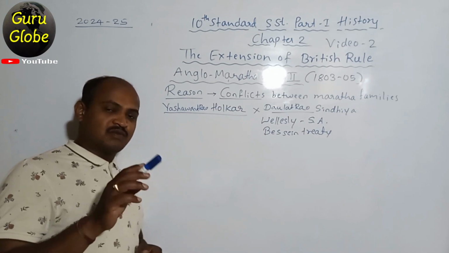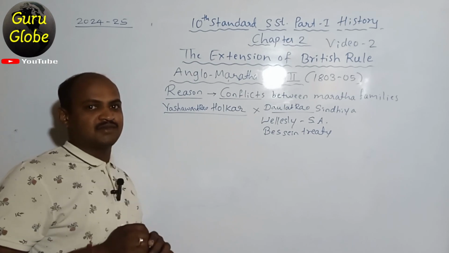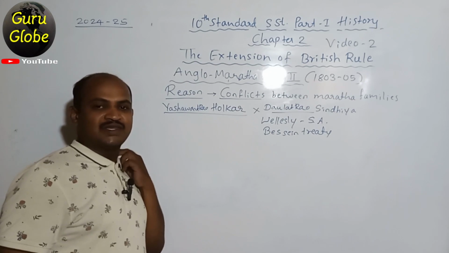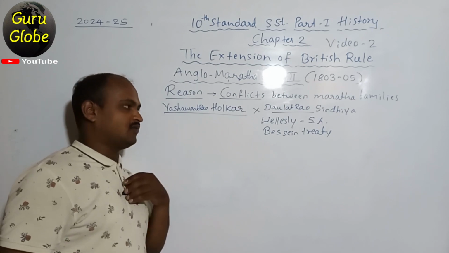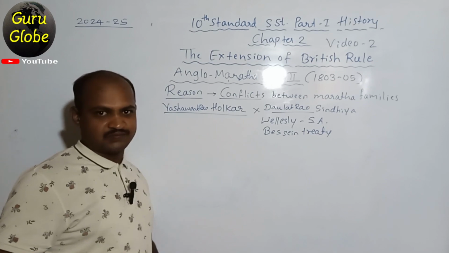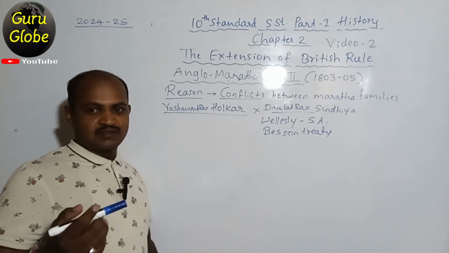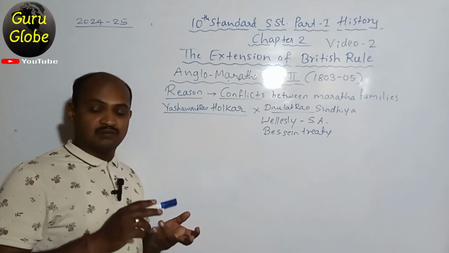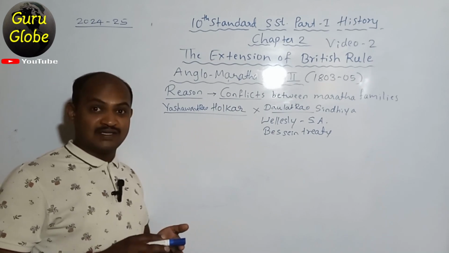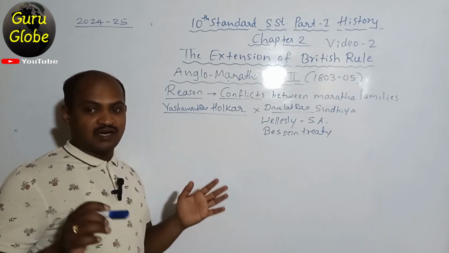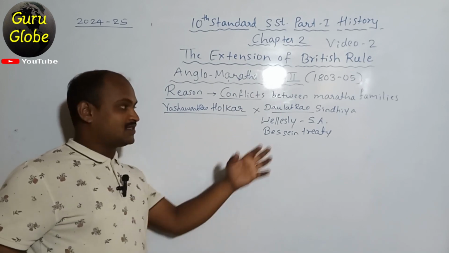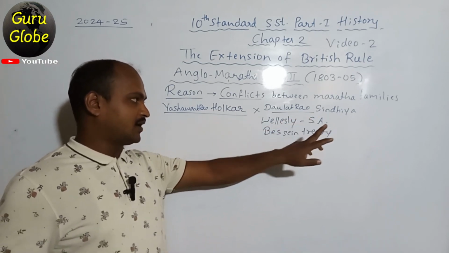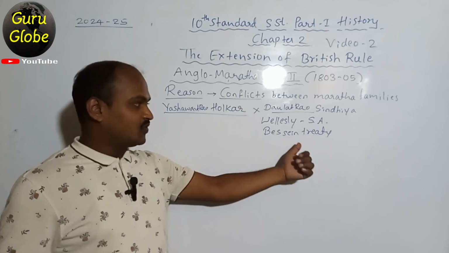It was opposed by all the Maratha families, including Daulatrao Sindhia also. But the Peshwa did not bother about it and he waged war on Yashwantrao Holkar. At that time, Maratha families like Holkar, Sindhia, Bhosle, and Gwalior made an alliance to oppose the Bassein Treaty.